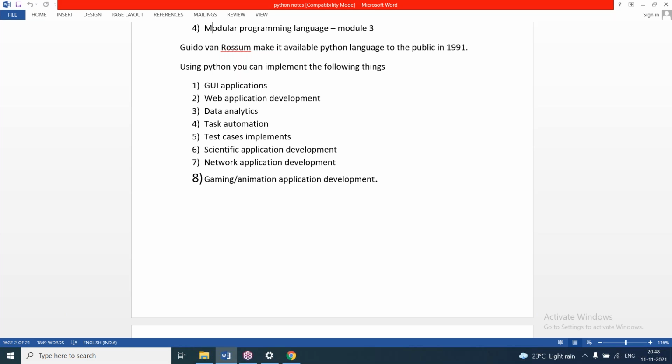That's all, students. That's all for today. Tomorrow we are going to discuss keywords, then data types, and we'll see how the data types execute. What is Pascal notation? What is Camel notation? All these we are going to discuss in tomorrow's session.